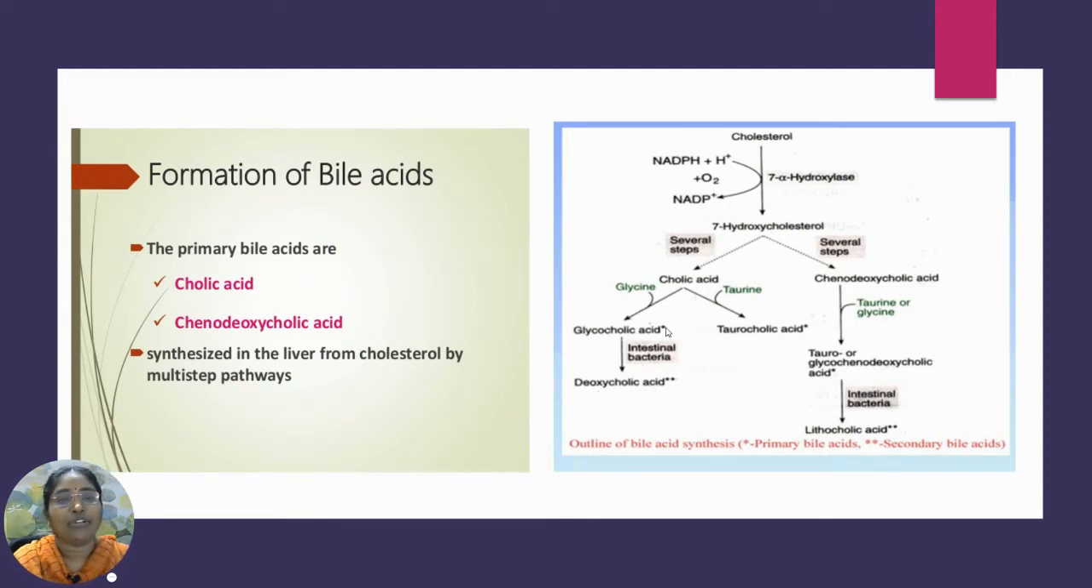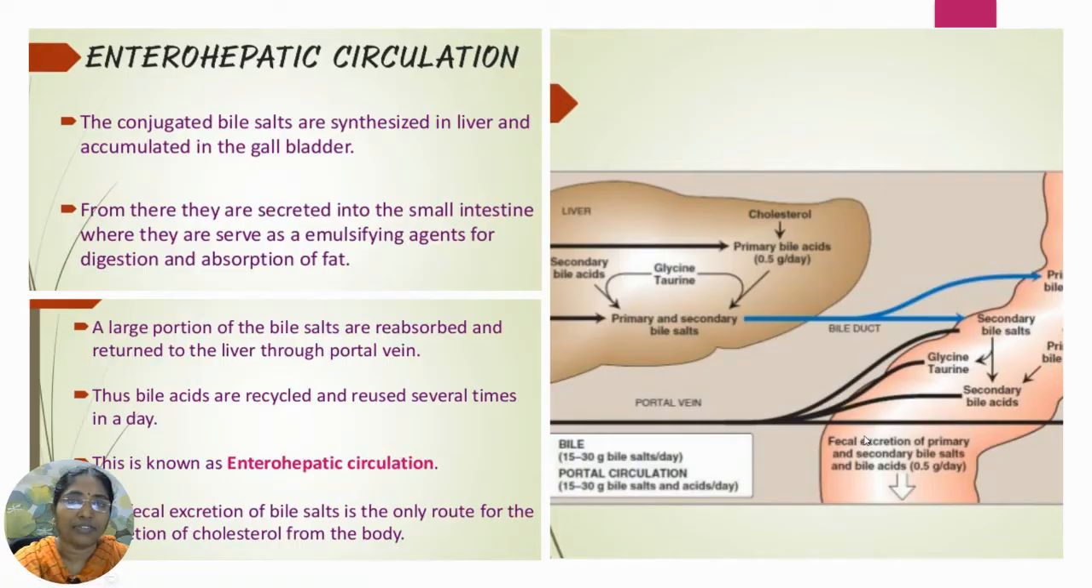If you look at the structures or names of the compounds, they are represented with star marks. The single star indicates primary bile acids, whereas the 2 stars indicate secondary bile acids. That means glycocholic acid, taurocholic acid, and tauro or glycochenodeoxycholic acids are the primary bile acids, whereas deoxycholic acid and lithocholic acid are the secondary bile acids. Like this, the formation of bile acids takes place in the liver.